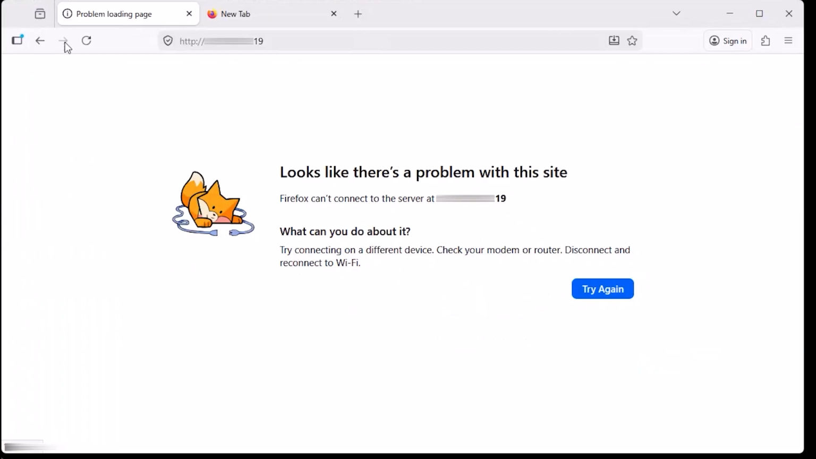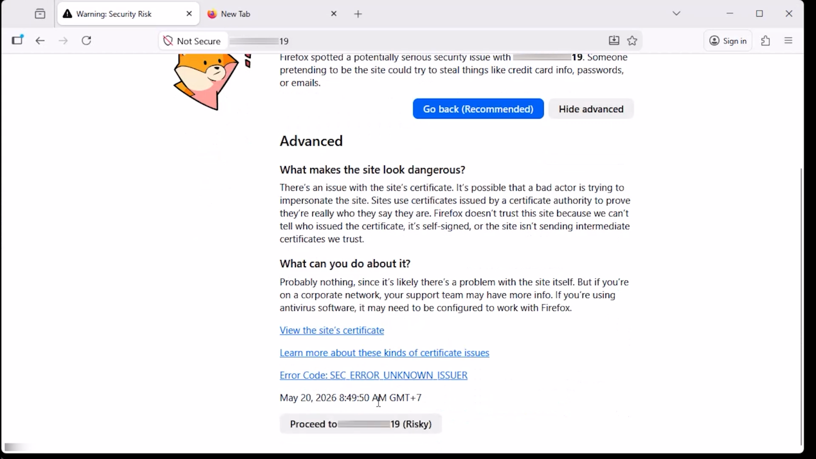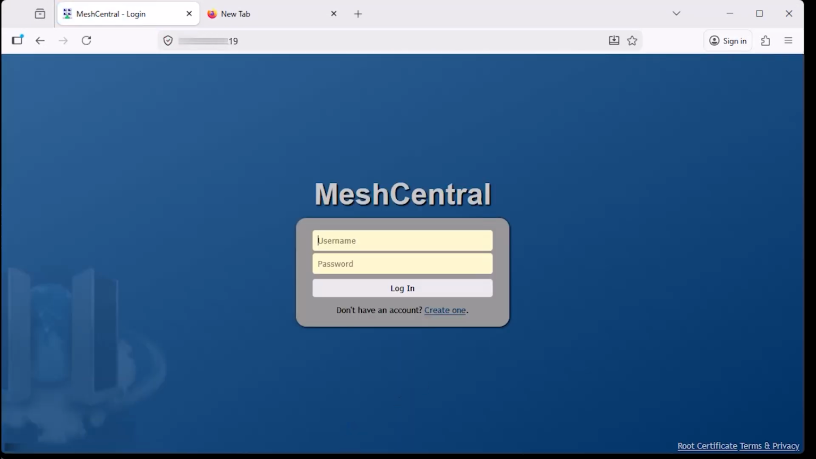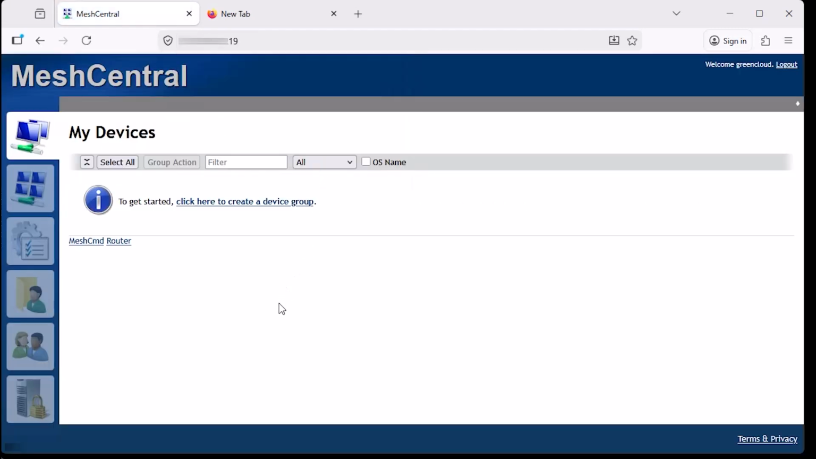Now, open your browser and visit the following URL. Create your administrator account on first login. You should now see the MeshCentral web interface. Finally, your MeshCentral server is now installed and ready to use.